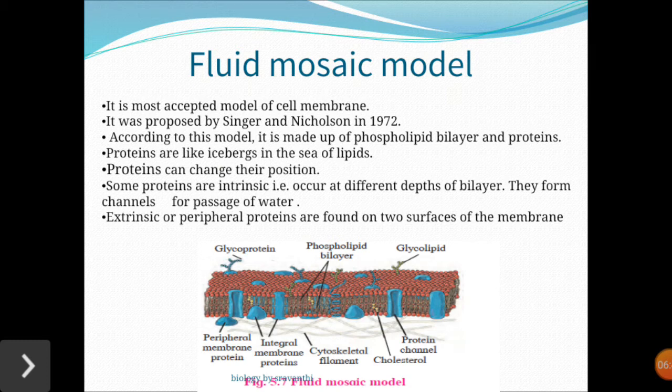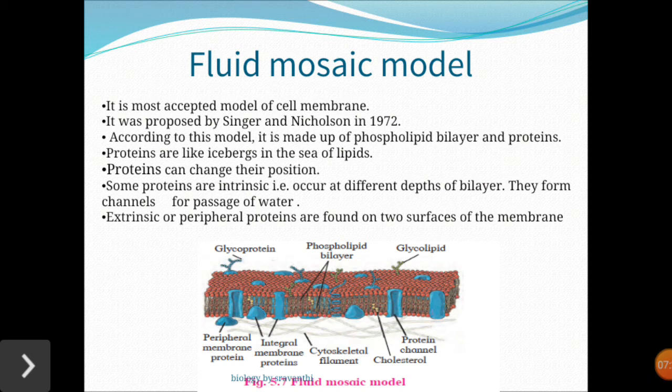One of the most accepted models of the cell plasma membrane is the fluid mosaic model. This fluid mosaic model was first given by the scientists Singer and Nicholson in 1972. According to this model, it is made up of phospholipid bilayer and proteins. These proteins appear like icebergs in the sea. You can see in the picture, all the brown color is the lipid layer, and the blue colors are the proteins.